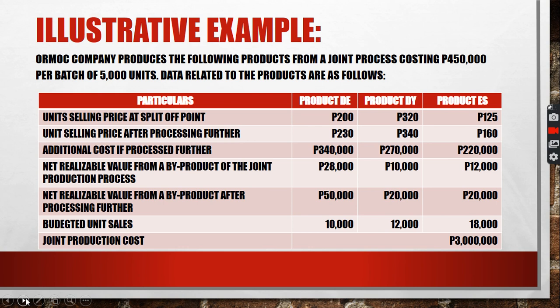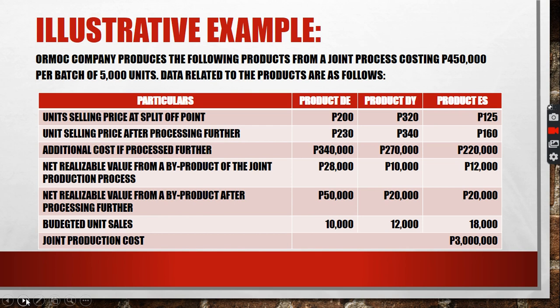This is irrelevant kasi this is the NRV prior to the split of point, kaya hindi po natin siya i-consider on our preparing of the computation later on. The net realizable value from a byproduct after processing further, take note this will be earned during the processing further, futuristic. So this is a relevant cost. Budgeted cost, unit sales, 10,000, 12,000, and 18,000. Okay? Madali lang naman. Multiplier natin yan mamaya to determine the incremental sales.